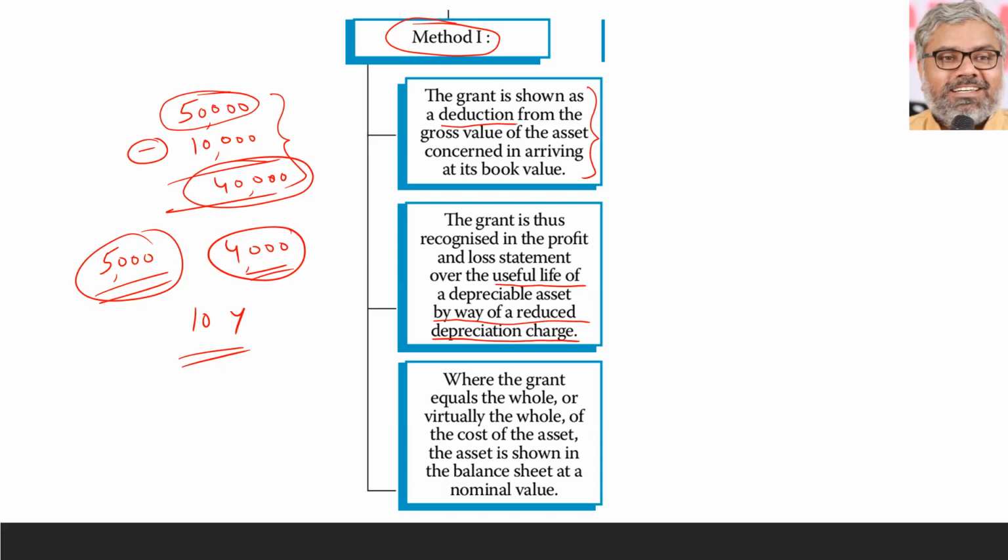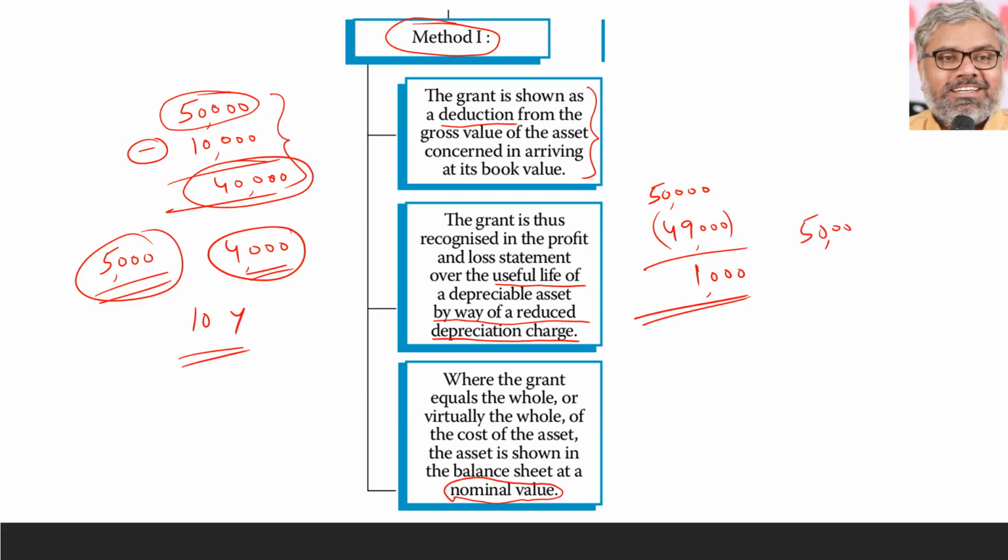Now, where the grant equals the whole or virtually the whole of the cost of the asset, the asset is shown in the balance sheet at a nominal value. Imagine, if at all, not like it generally happens, the grant is so much that it is almost equal to the whole of the cost of the asset. Let us say 50,000 rupees is the cost of the asset. Government is giving a grant of 49,000 rupees. Still it has to be shown at 1,000 rupees. Some nominal value it has to be shown.